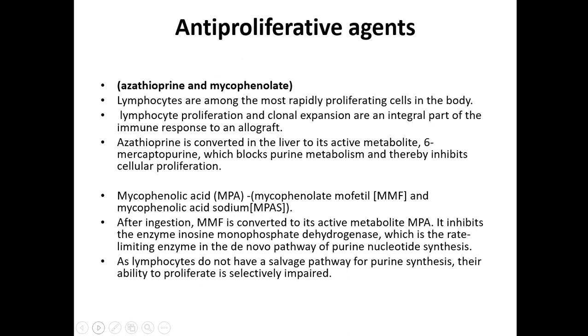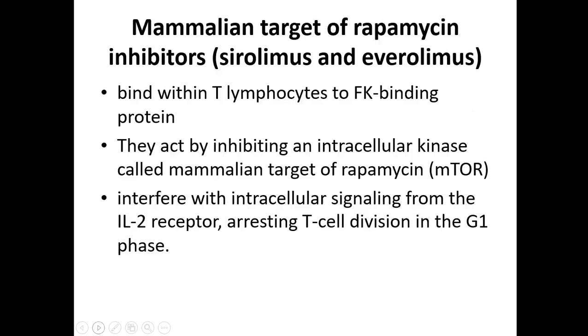Mycophenolate mofetil and mycophenolic acid sodium, after ingestion, are converted to the active metabolite mycophenolic acid. It inhibits the enzyme inosine monophosphate dehydrogenase, which is a rate-limiting enzyme in the de novo pathway of purine nucleotide synthesis. As lymphocytes do not have a salvage pathway for purine synthesis, their ability to proliferate is selectively impaired. So anti-proliferative agents will inhibit the proliferation of the T lymphocytes, thereby inhibiting the activation of the immune system. So that is the role of anti-proliferative agents.